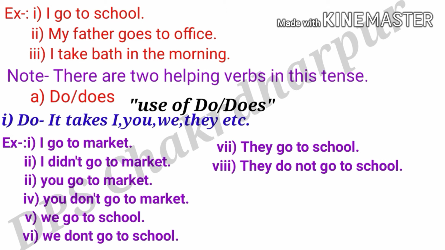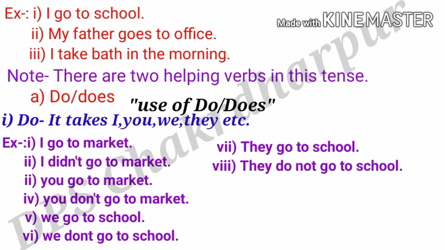So here is your do. Let's see the use of do. Do takes I, you, we, they, etc. The first example is I go to market, and the second example, I do not go to market. Here is a spelling mistake; the correct form will be don't. I don't go to market. And the third example, you go to market. And the fourth example, you don't go to market. And the fifth example, we go to school. And the sixth example is we don't go to school.